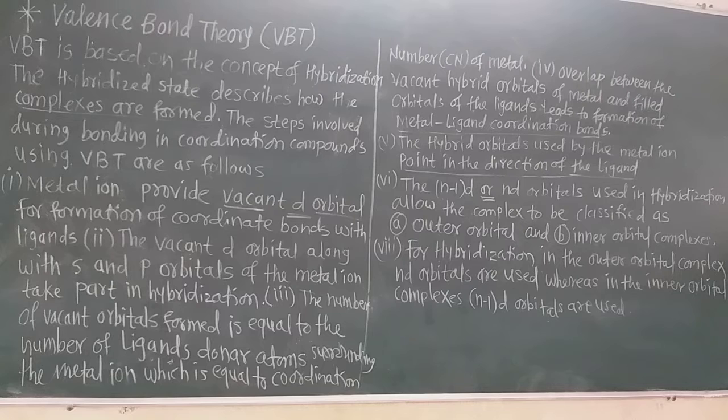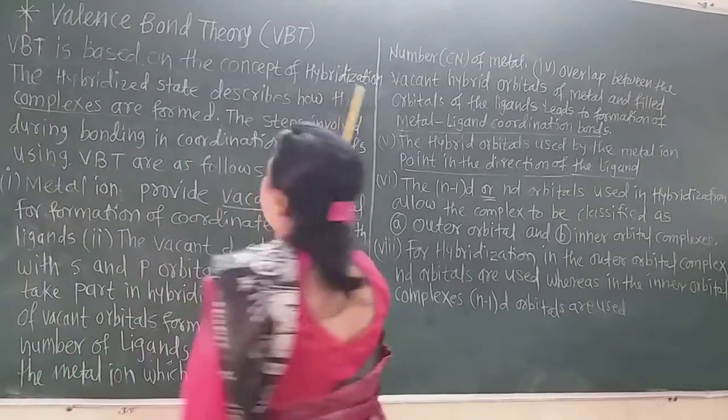In 11th standard the points of valence bond theory are given before hybridization, but in the 12th standard, for the description of hybridization in the complex compound, valence bond theory is based on the concept of hybridization.